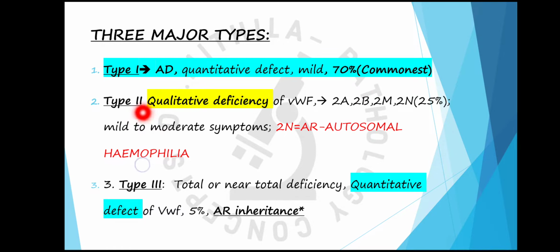The second one is type 2, which is a qualitative defect of von Willebrand factor. So there are certain defects in the von Willebrand factor. There are variants like 2A, 2B, 2M, 2N.